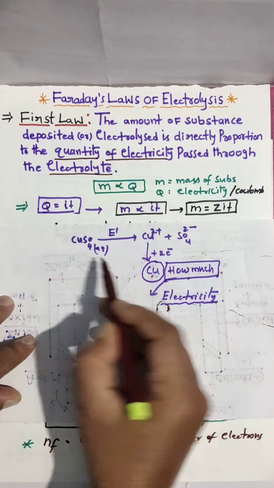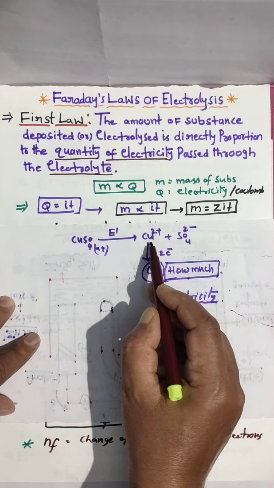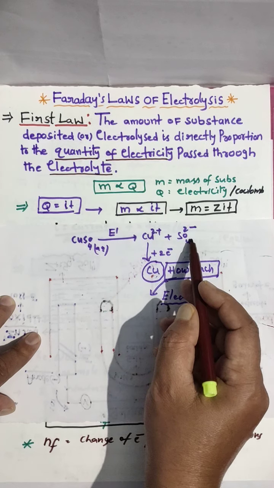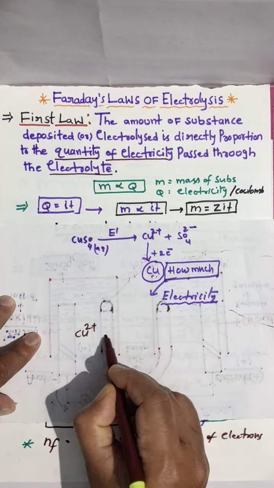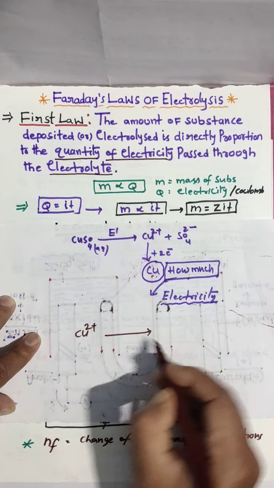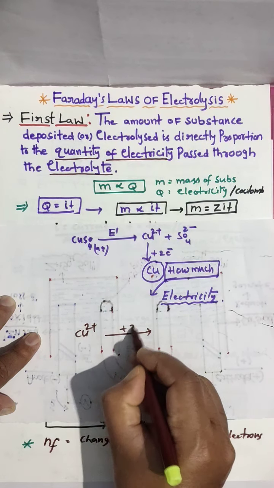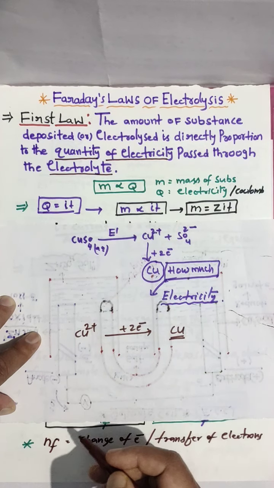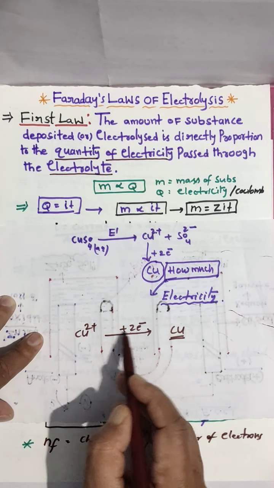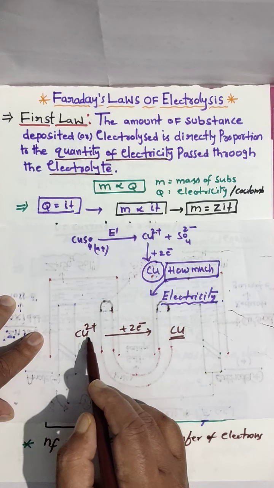Here copper sulfate decomposes to Cu2+ and SO4 2-. This Cu2+ ion moves towards the cathode, and by taking 2 electrons it converts to Cu metal. How many electrons are transferred to copper? 2 electrons.